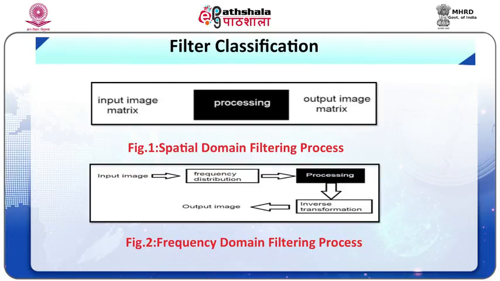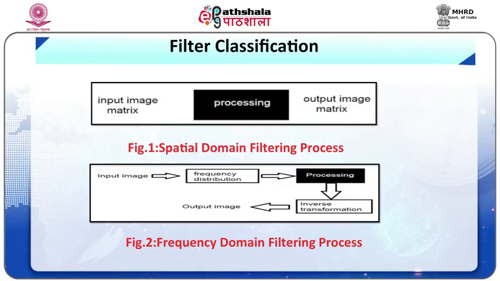Spatial filter is implemented using a moving mask, also known as kernel, which is typically a small rectangular grid of pixel locations. The filtering operation is performed by placing the mask on a pixel and processing only the image pixels which lie within the mask.